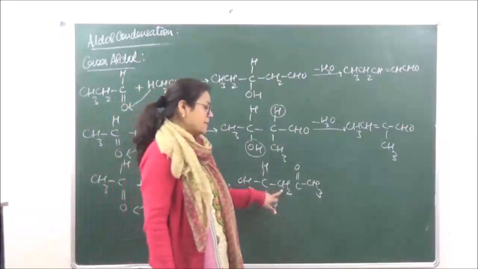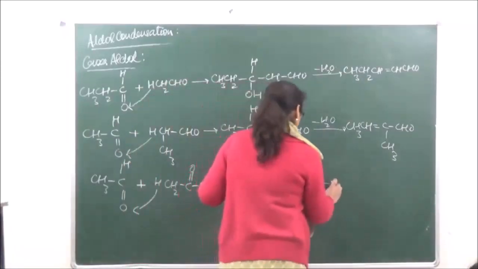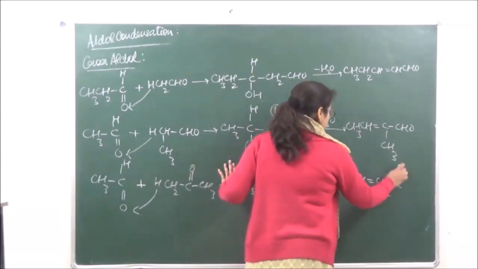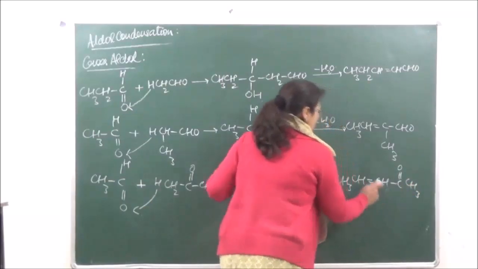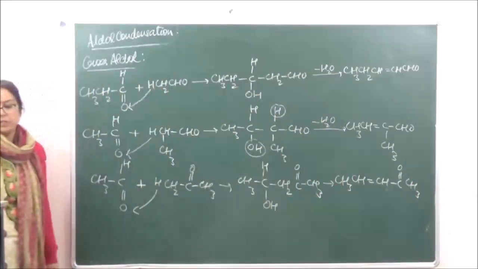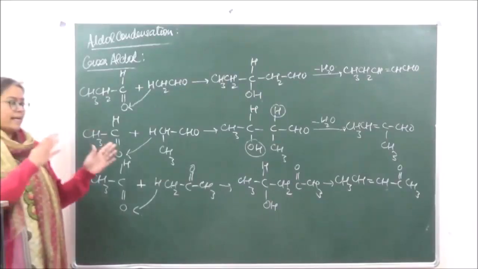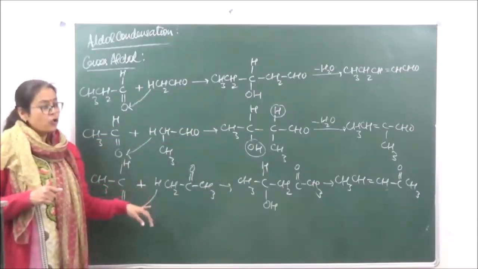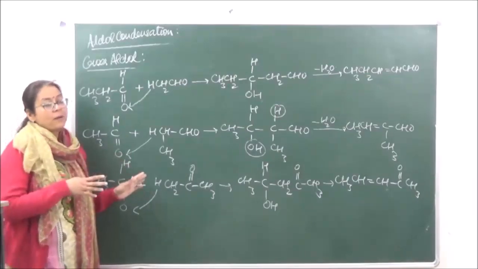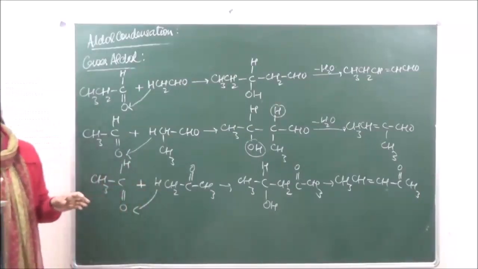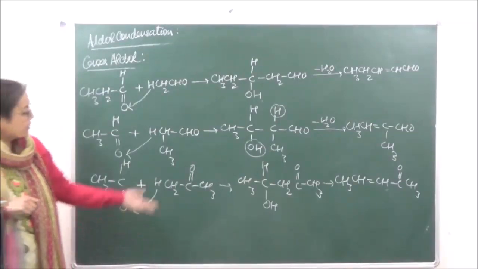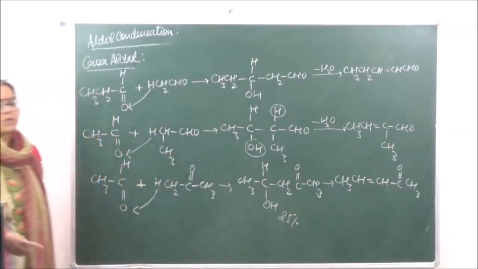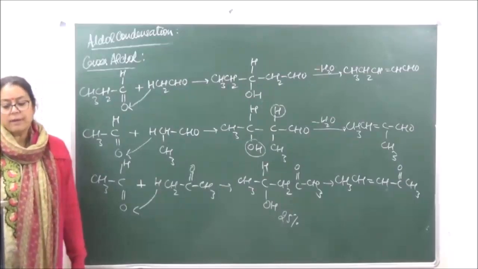Then a water molecule will be lost, hydrogen from here and OH from here, and we will get an unsaturated ketone. So if it is aldehyde and aldehyde, then in that case we will get a mixture of products. If it is an aldehyde and a ketone, then it is the alpha hydrogen of the ketone which is going to participate in condensation and not vice versa. In any case, the product which we are getting over here is going to be a mixture of many compounds. So we generally get only 25% of the yield of this compound which is taking place over here.